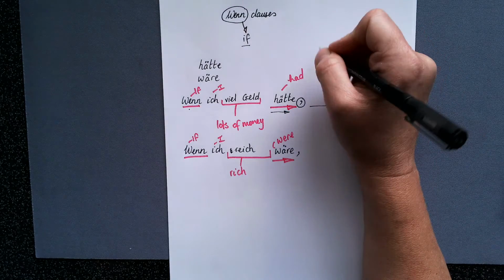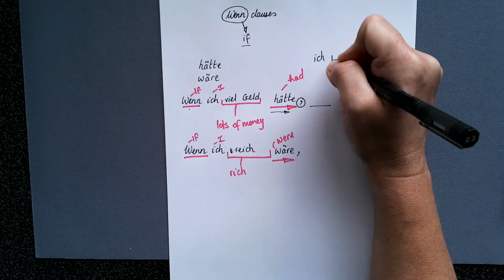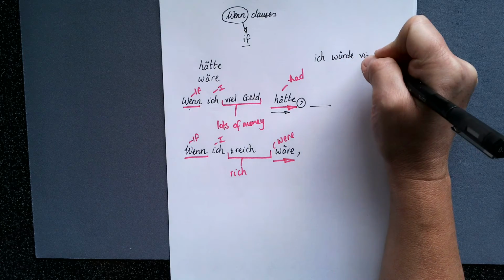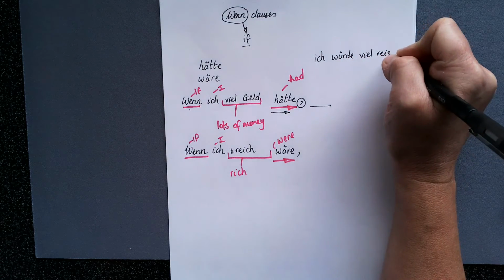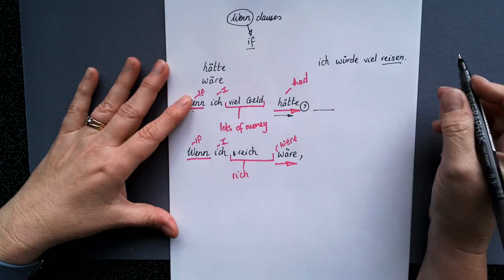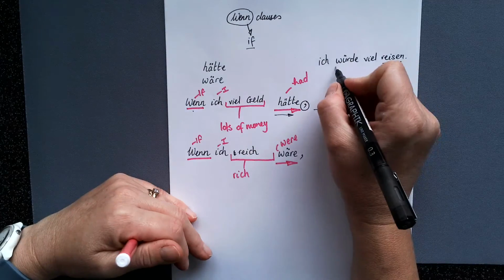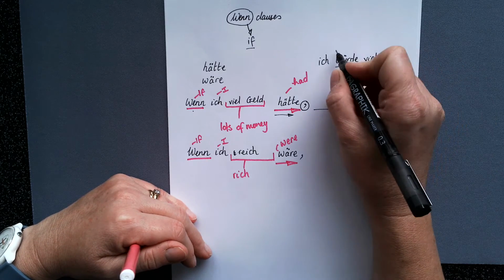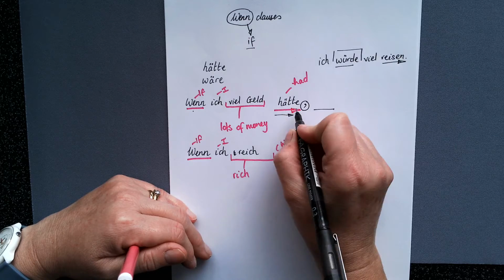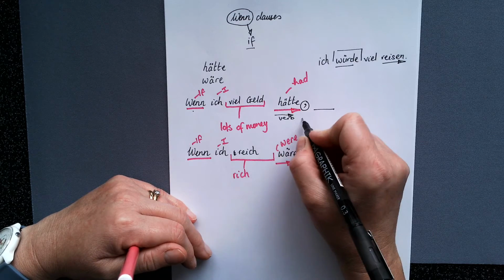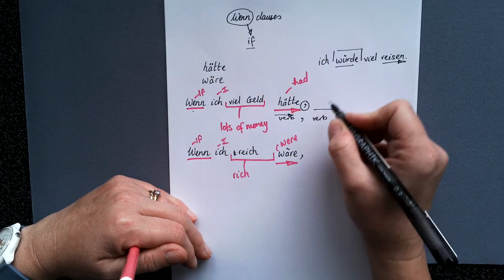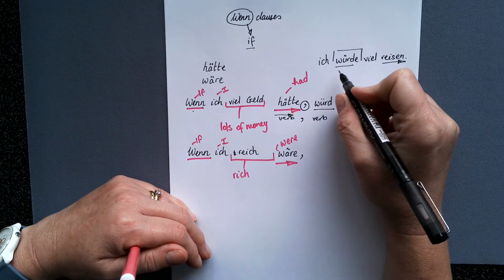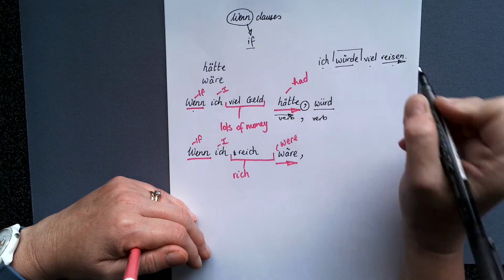Well, think about it. I would travel a lot is ich würde viel reisen, and this is traveling, okay? So, würde is the verb, reisen is an infinitive at the end, so this is the verb we need to worry about. So you've got verb, comma, verb, so that würde needs to slot in there. The rest stays the same. So, wenn ich viel Geld hätte, würde ich viel reisen.